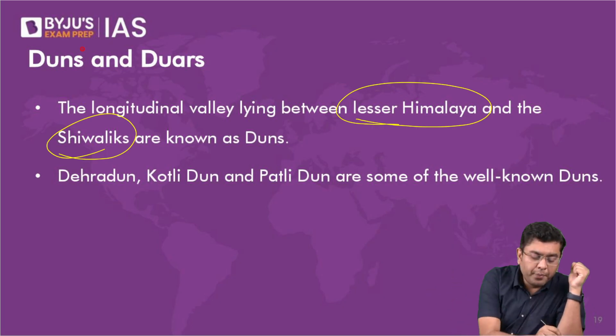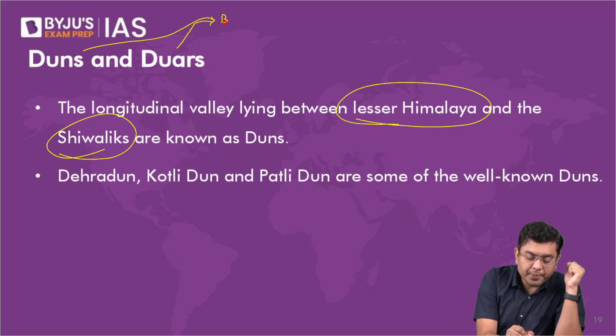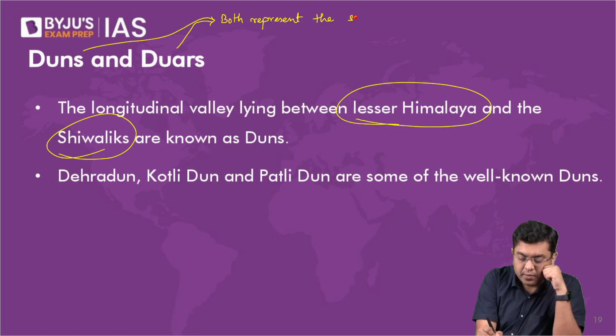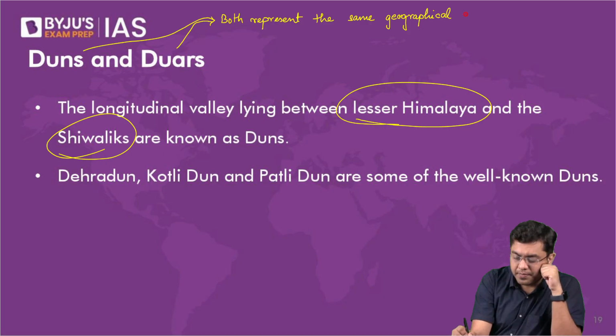So here, both of them represent the same geographical depositional feature.